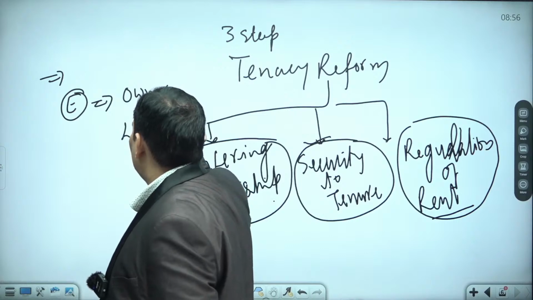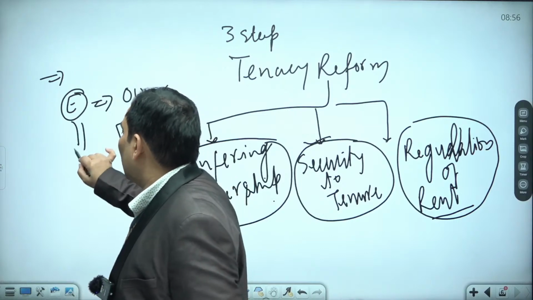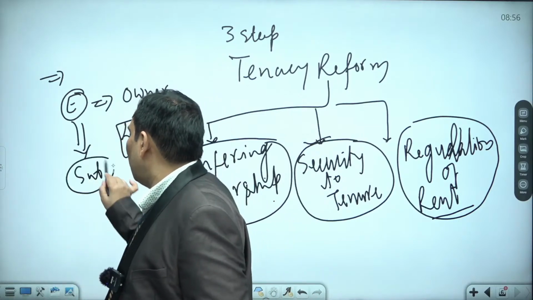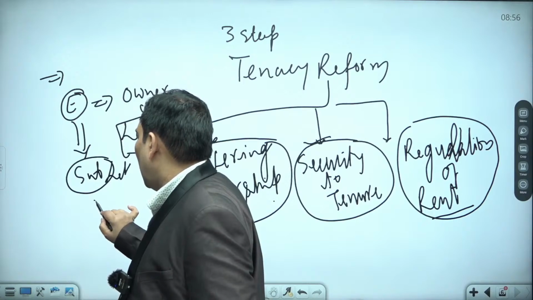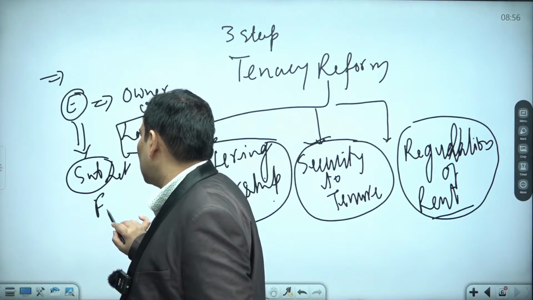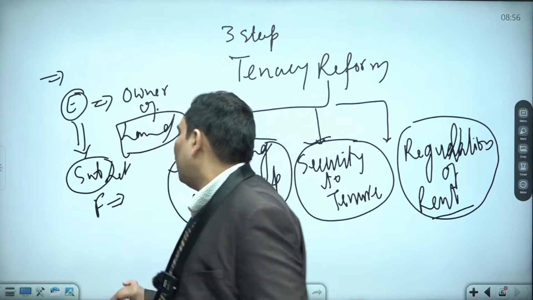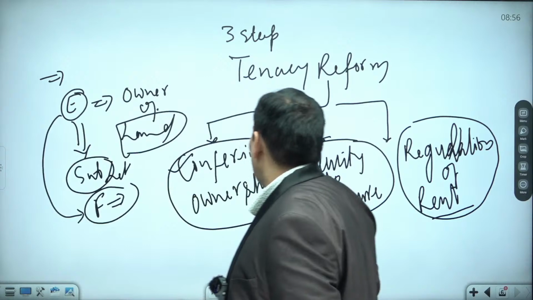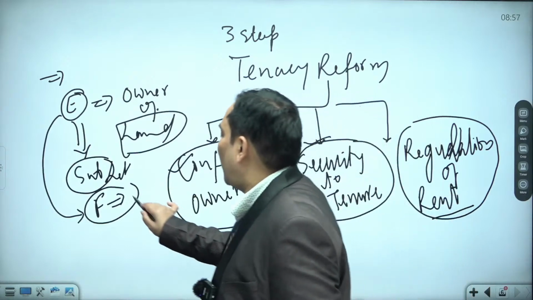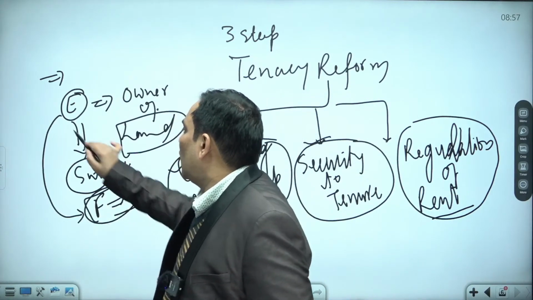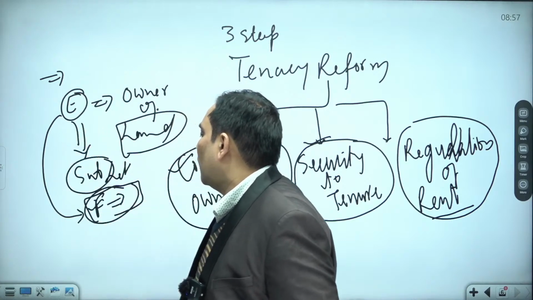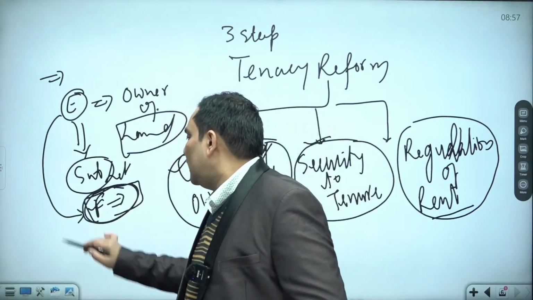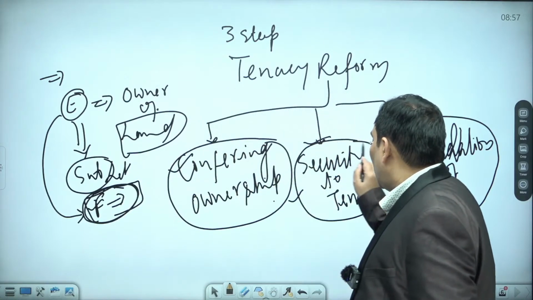Now this E can further sublet, like earlier A was subletting, E can further sublet it to F. So when E is going to sublet it to F, there should be security of tenure. That means for how long E is going to sublet to F, there should be security of tenure to F. That is the meaning of security.